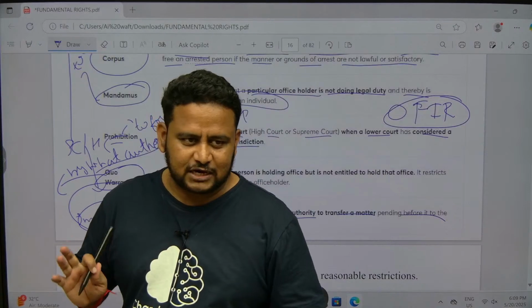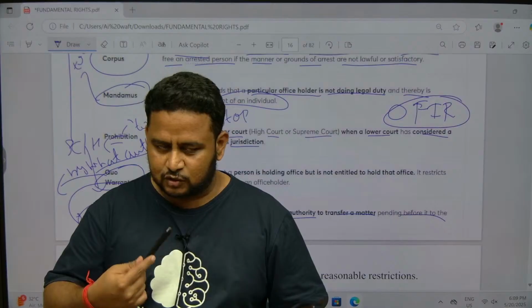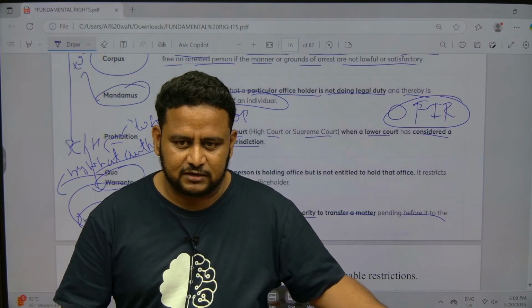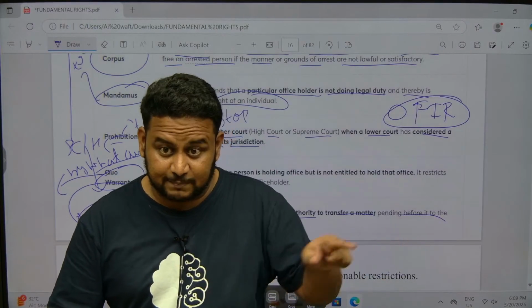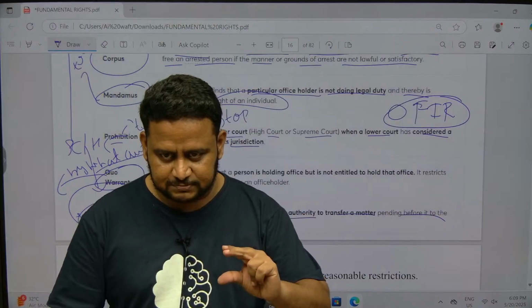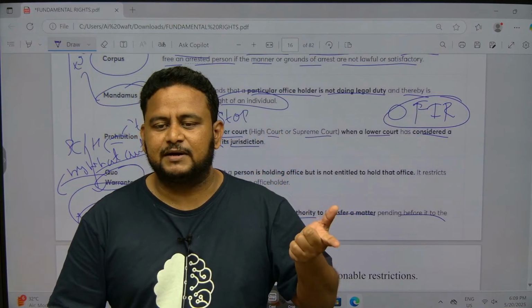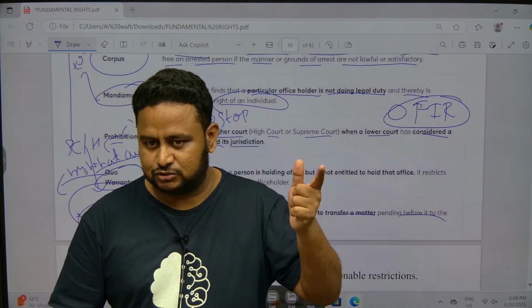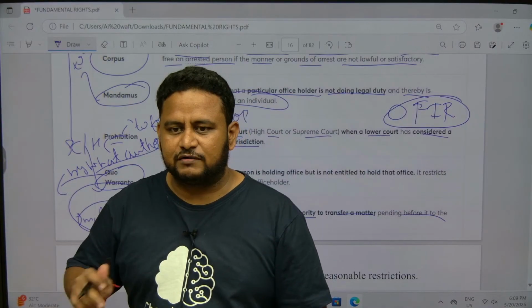Understood? Quo warranto means I am giving real life example so that you understand. You don't forget in the examination. Quo warranto means suppose you are not empowered to perform that duty, but still you are doing that duty. Okay, you should not do that duty. You are not having that power to do that duty. Your power is only this much, but still you are going up to here and doing the duty. That time the people can come and ask you, by what authority you are doing the duty? You are not supposed to do the duty, other person should do. That is the meaning of quo warranto. Okay, that time writ of quo warranto will be issued.